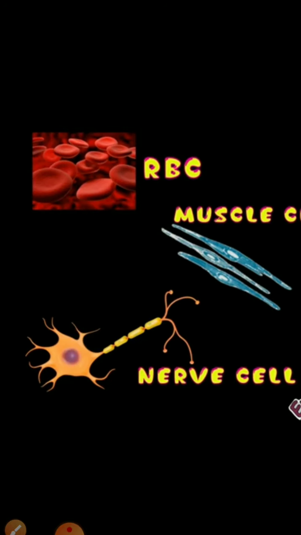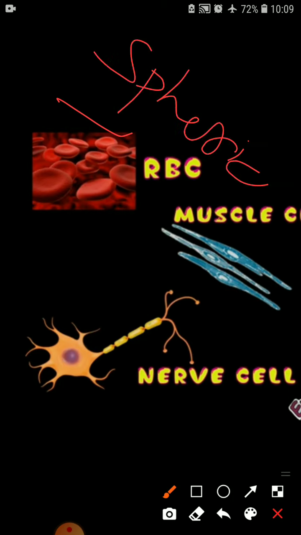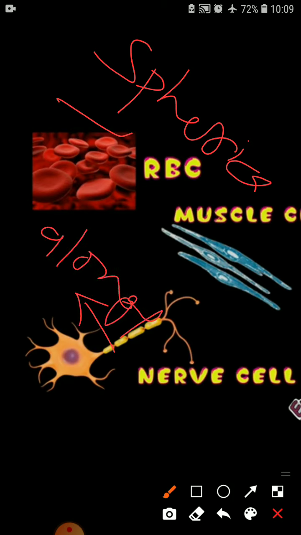So here we can say special shape, like nerve cells. Here you are able to see the figure of RBCs. They are spherical in shape. If we talk about nerve cells, they are elongated or nerve like. Why is it named like so? Because it is shaped like nerves, isn't it?